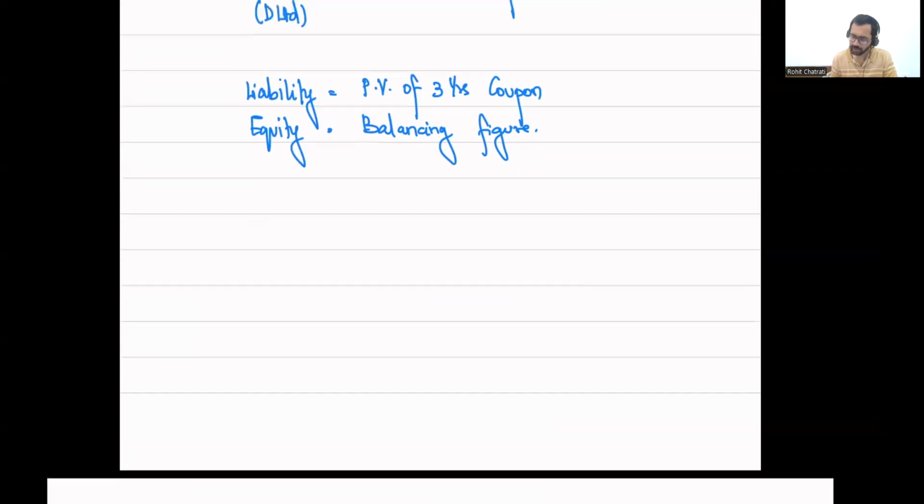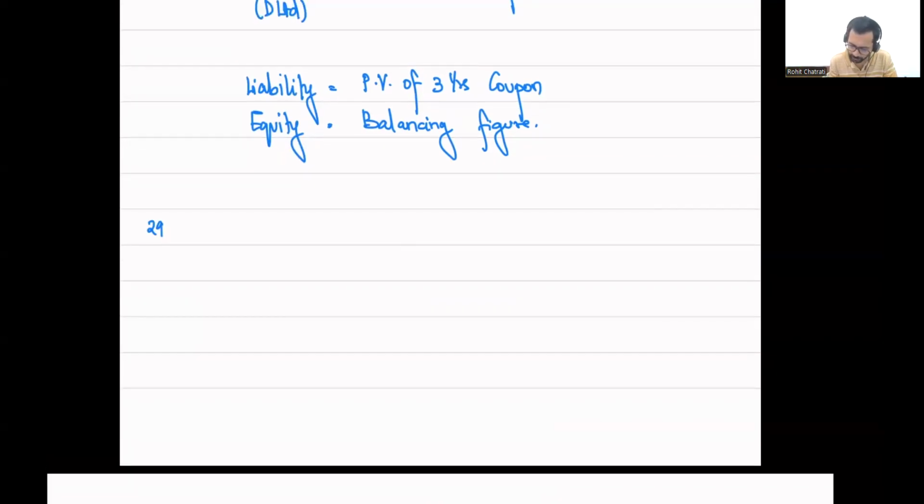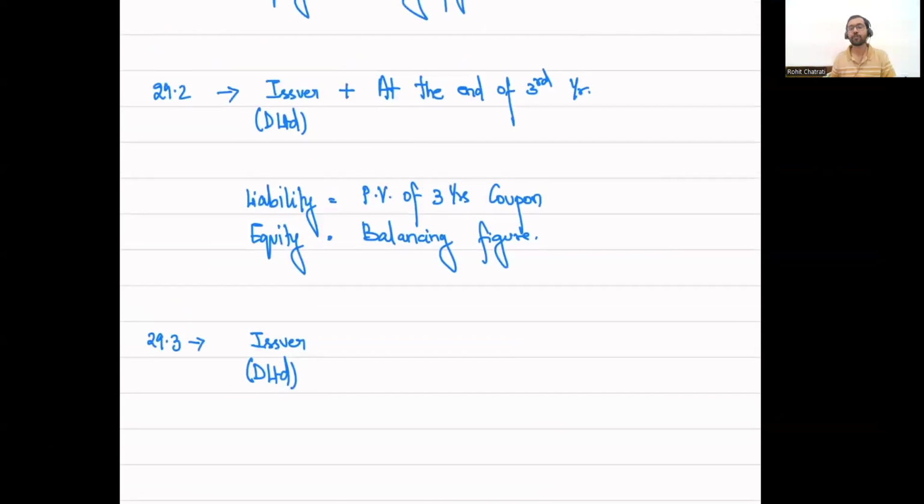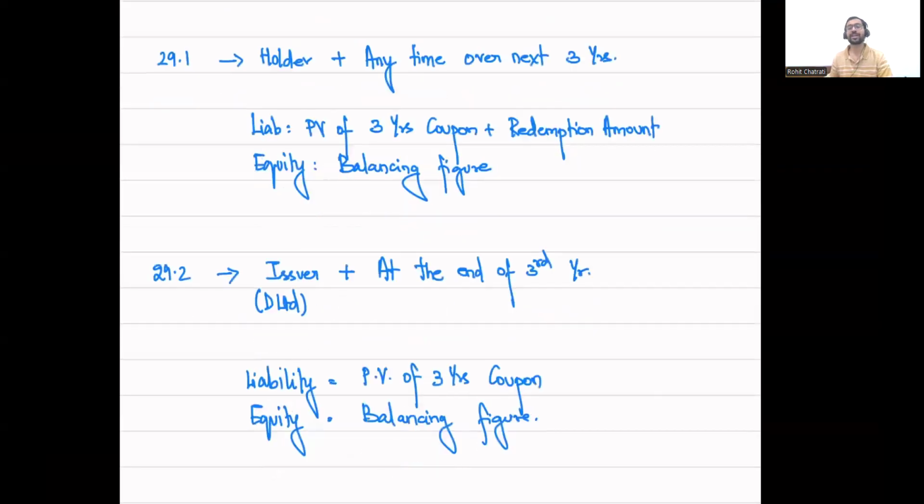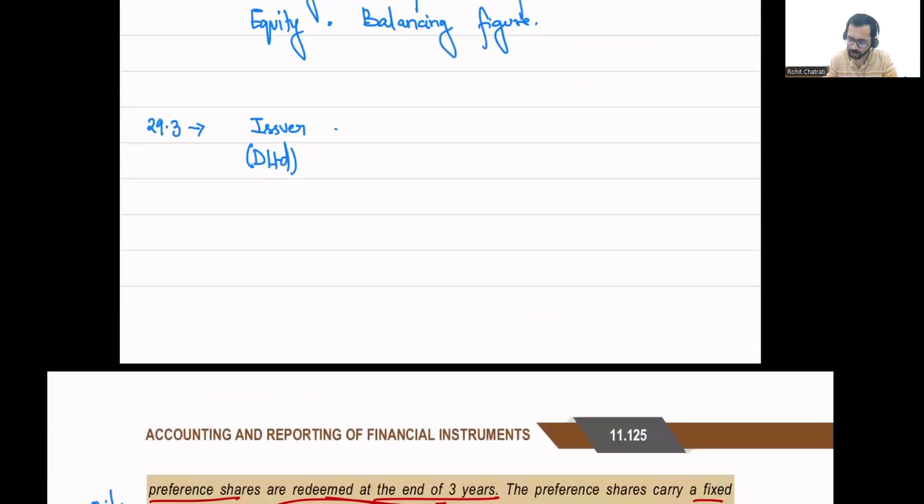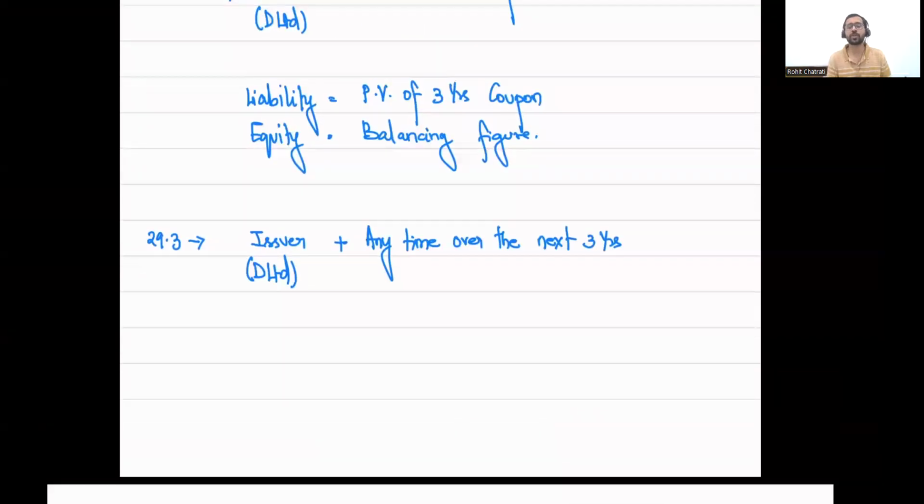Now let me create another illustration, another scenario, which I'm calling 29.3, where I will state that the issuer still has an option. The option to convert is still with the issuer, but instead of keeping it at the end of third year, like 29.2, I'm going to give the option to convert at any time over the next 3 years. The question is, how is the accounting going to change if the issuer has an option to convert it over the next 3 years?